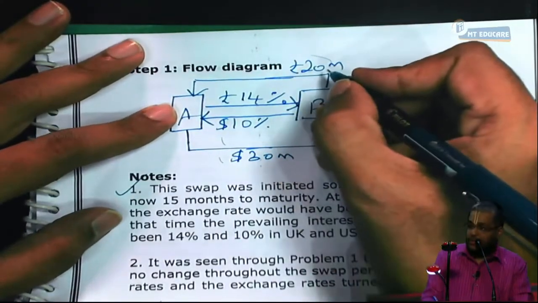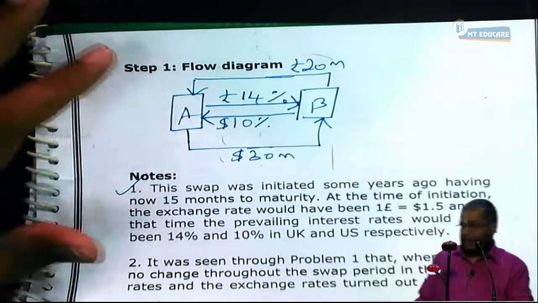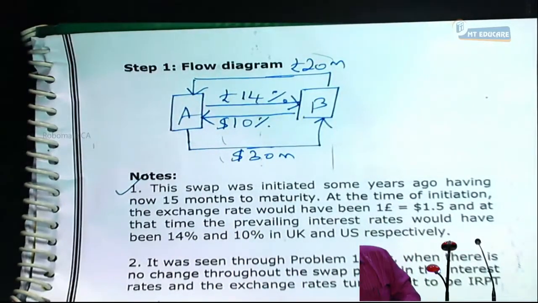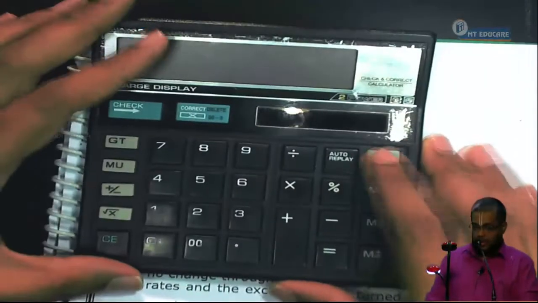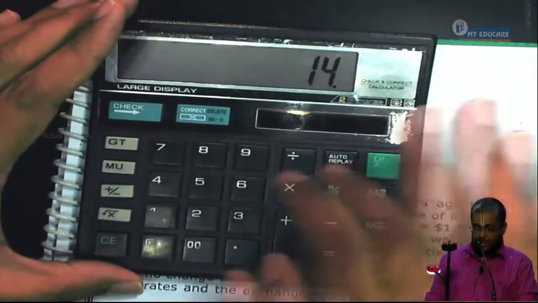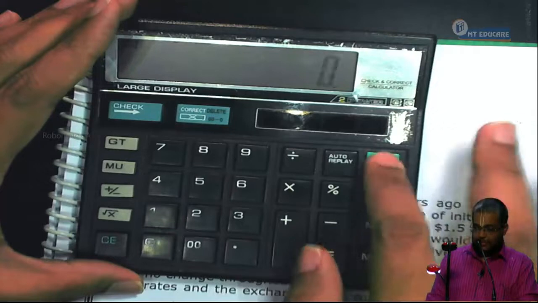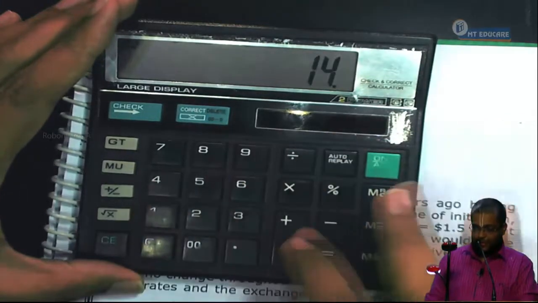On how much? Face value. What face value? 20 million. 14% on 20 million is 2.8 million.